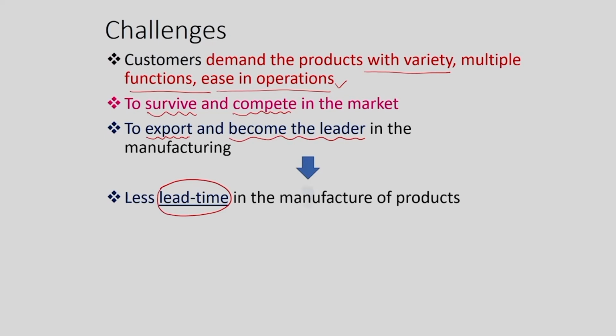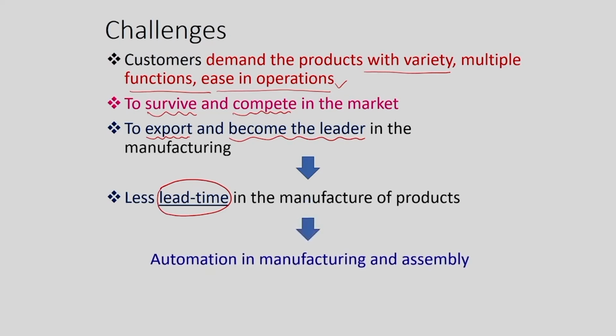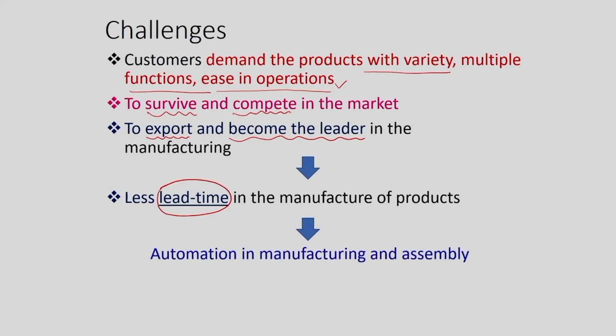So, to achieve this, we have to go for automation in manufacturing and assembly. In addition to have the automation in manufacturing and assembly, we should have effective and quick communication. So, the automation in manufacturing and efficient and quick communication, it is the industry 4.0, or it is the part of this manufacturing concept which is now prevailing in the industry.